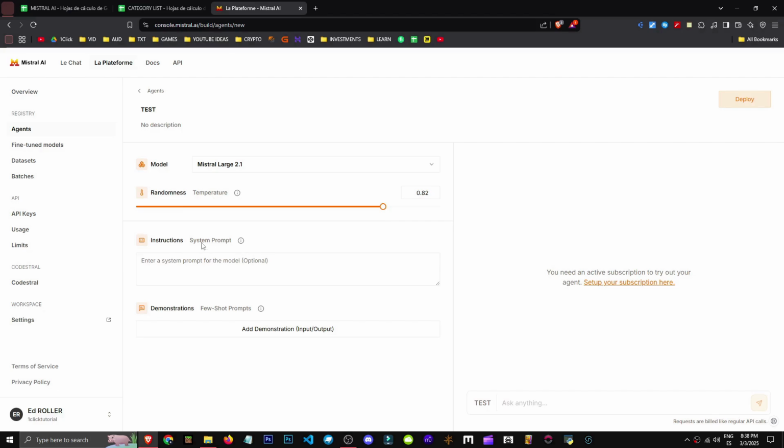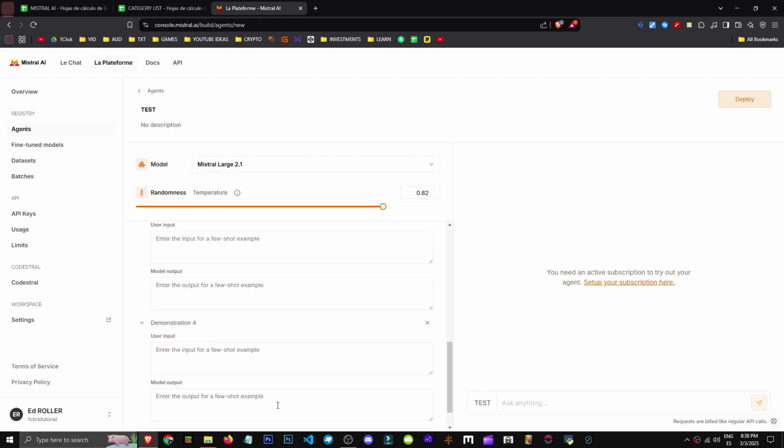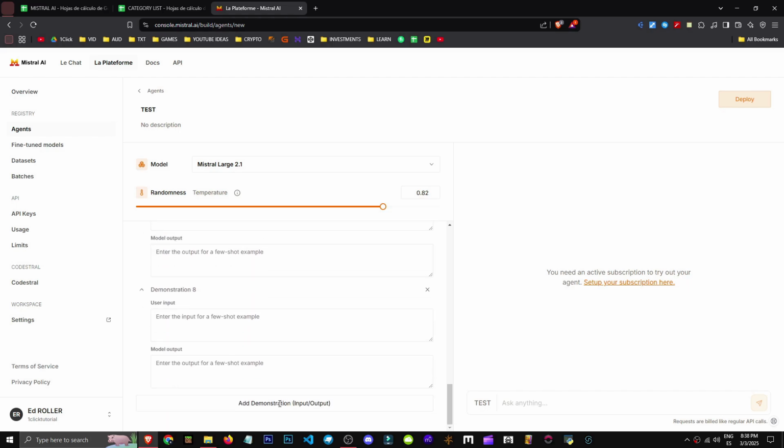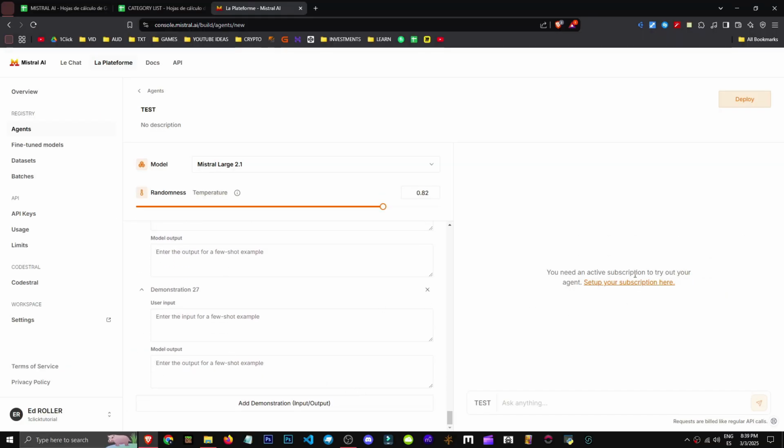On the other hand, we have the typical AI instructions where we specify what we want with all the parameters. The interesting part is we can add a demonstration showing the input, what we'd ask for, and what we'd like as output, okay? And we can keep adding more and more demonstrations, right? We could even create a small data set, like a mini example. It's really fascinating. Wow. I'm not sure how many examples it allows, but we've already got quite a few. 27 so far, and that's not all.